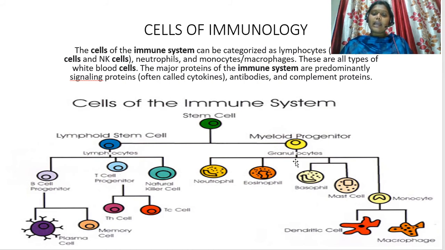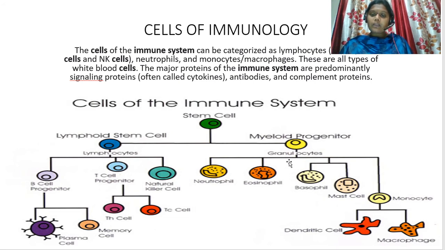Why is the name granulocytes given? Because the cells that originate from these granulocytes have a large nucleus which is in the form of granules. If you see here, the nucleus present in these cells appears as a granule.